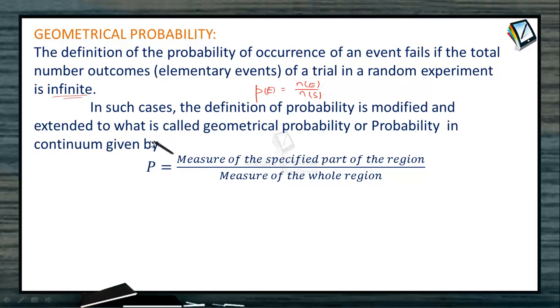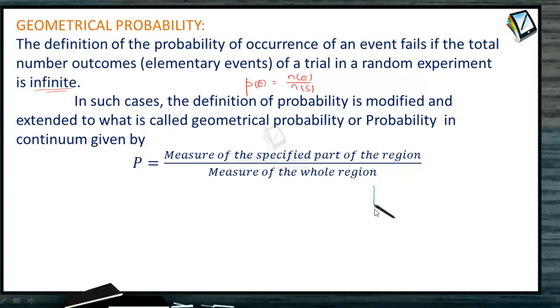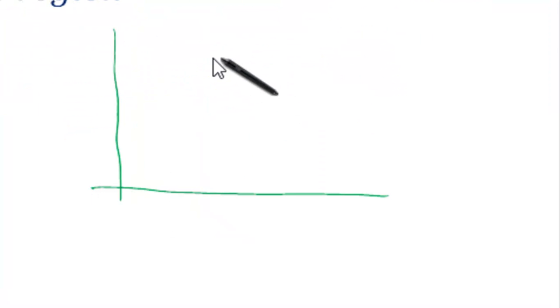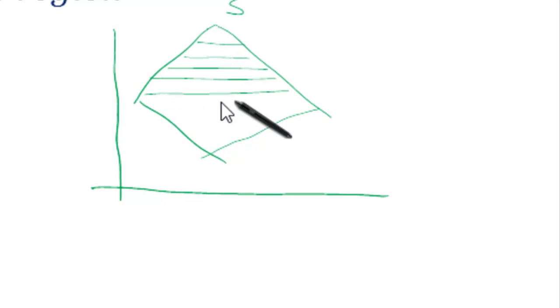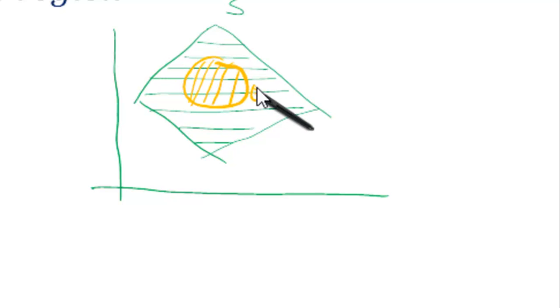The definition of probability is modified and extended to what is called geometrical probability, also known as probability in continuum, given by, look at this, probability is the measure of the specified part of the region by the measure of the total region. So in short, say in a Cartesian plane, if the random experiment occupies a region given by this portion, say this is the total sample space, that is all the elements in this sample space are possible outcomes of the random experiment. But out of this, if a specific region is favorable to a particular event, say we call it E, then